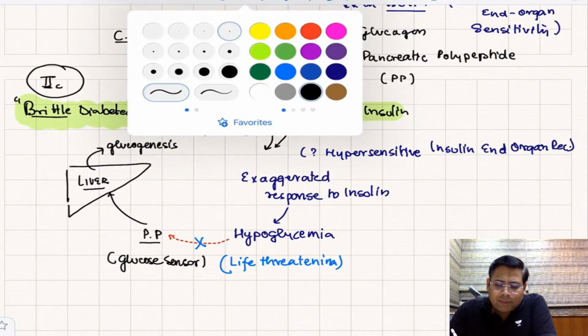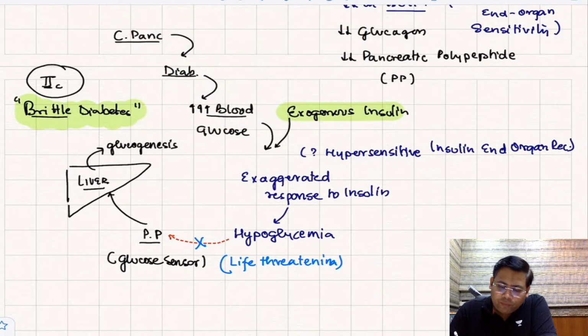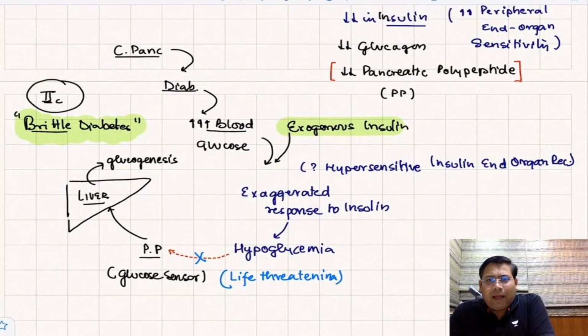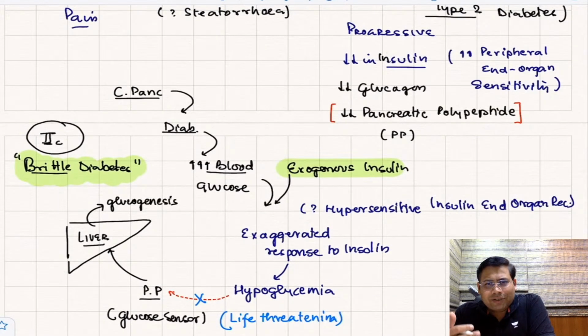Do you know who is the master of this ring actually? It is the pancreatic polypeptide. As the insulin secretion from the pancreas starts to go down, the organ starts panicking that it needs insulin, and therefore there is increased peripheral end organ sensitivity.